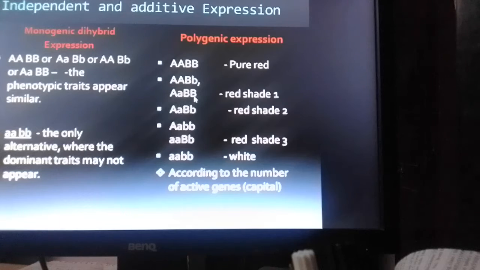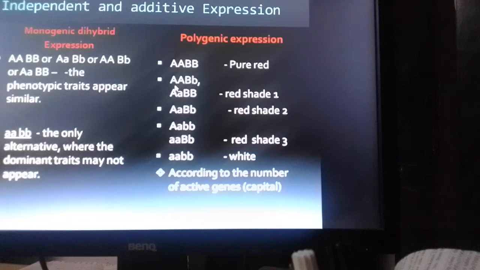Even in the other case you see there the inactive allele with the A gene. But even then in total there are 3 alleles active. So these 2 will be equally expressing.